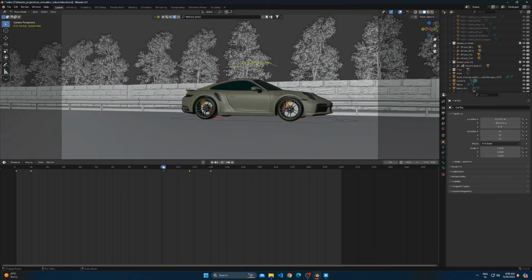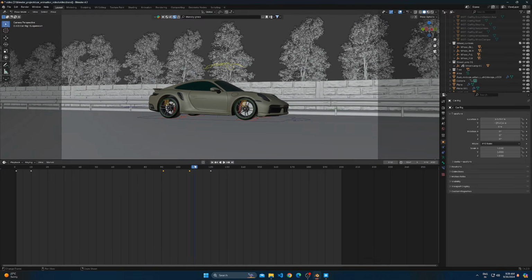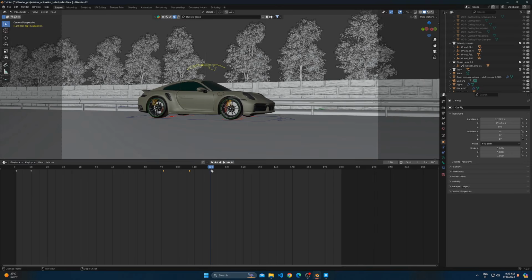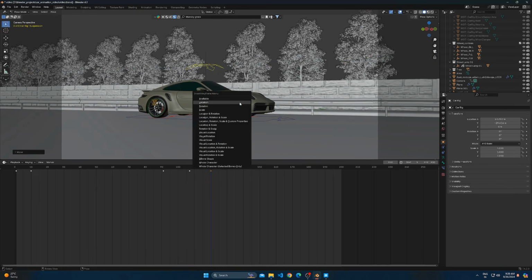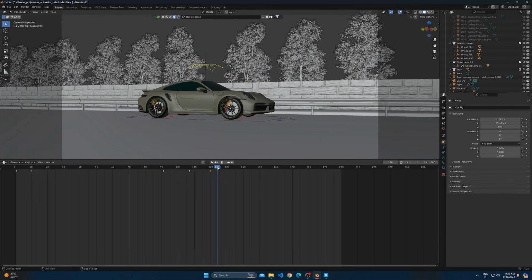Now to add a little bounce at the end, go to frame 120. Move the suspension handle to a bit back so the car lifts up just slightly and add a keyframe. Duplicate the first keyframe and place it just after the last keyframe so that the car comes to rest position.